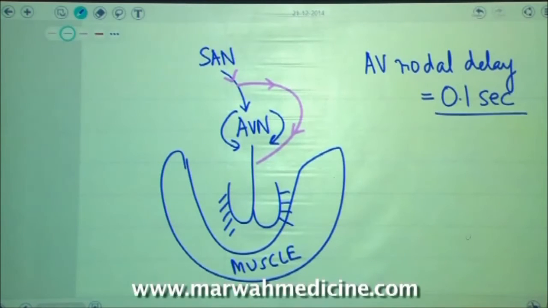I can therefore say that there is wastage of 0.1 second when the current goes via the AV node, but if the current will bypass the AV node and directly go into the bundle of His, we would be saving on time, and when you save on time, the heart rate would definitely be accelerated. This particular condition that I made out before you is different from Wolff Parkinson White syndrome.